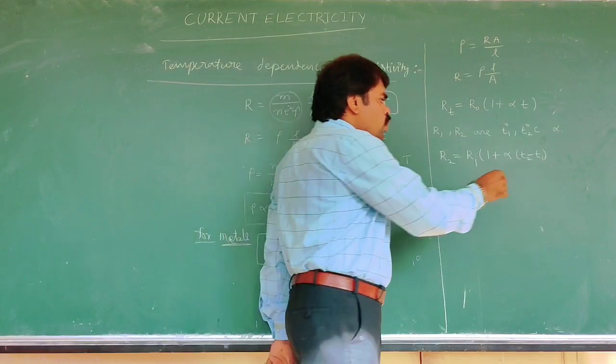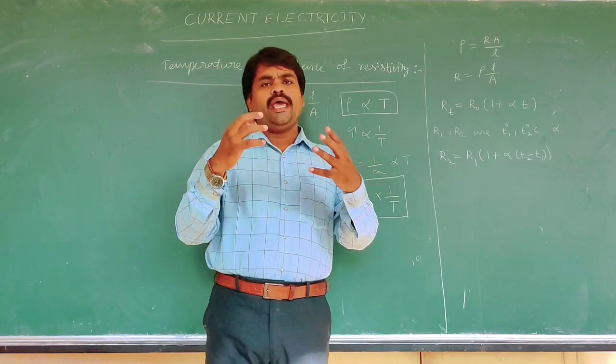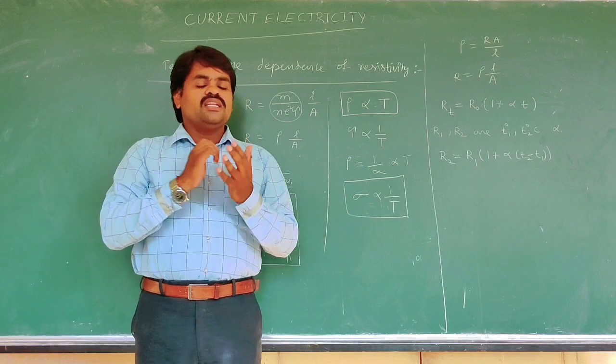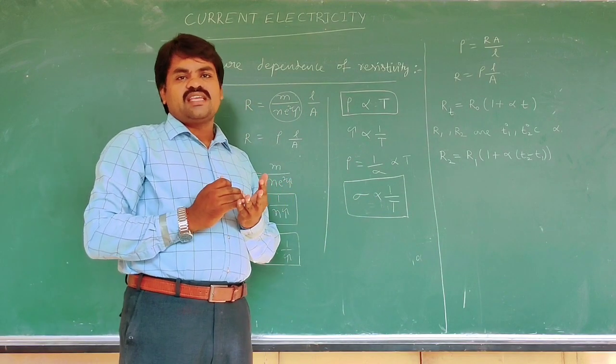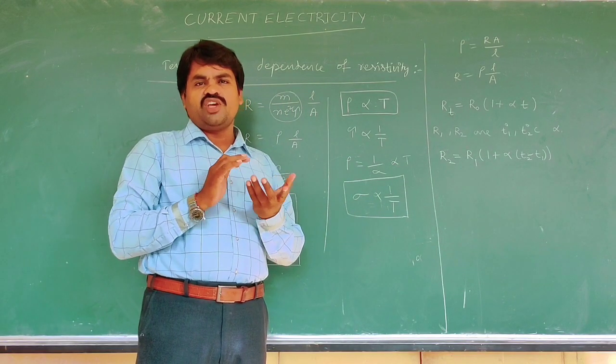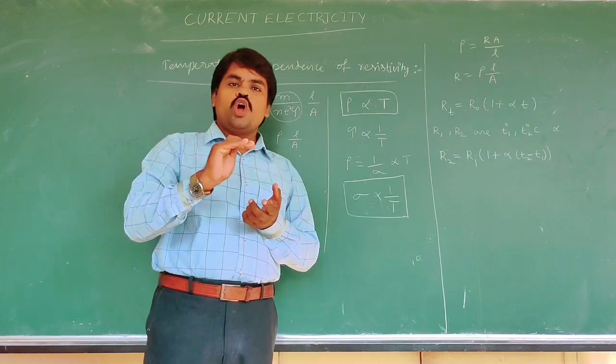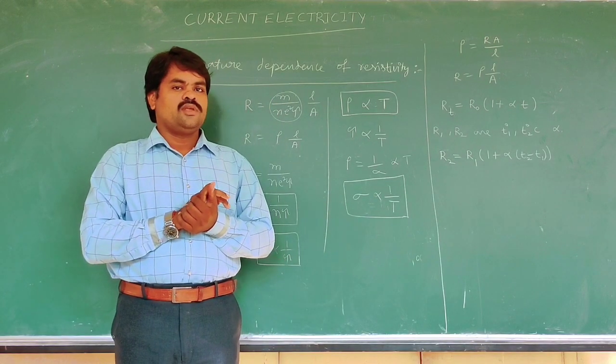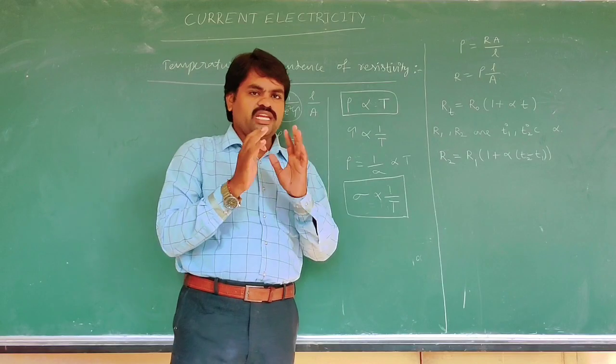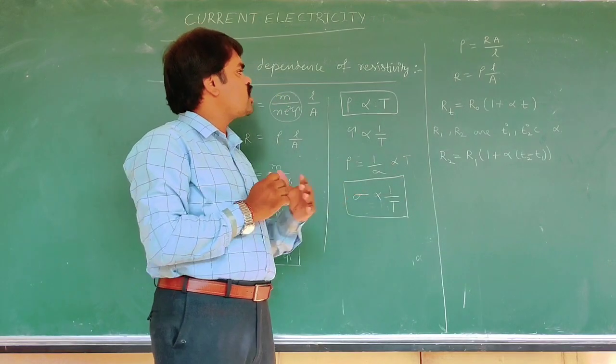Here, we assume that the length and the area of cross section of the conductor do not change with rising temperature; only then can we solve it.